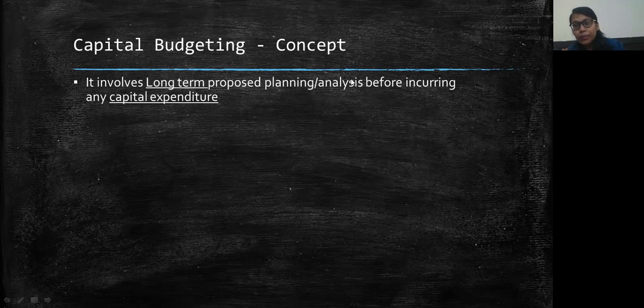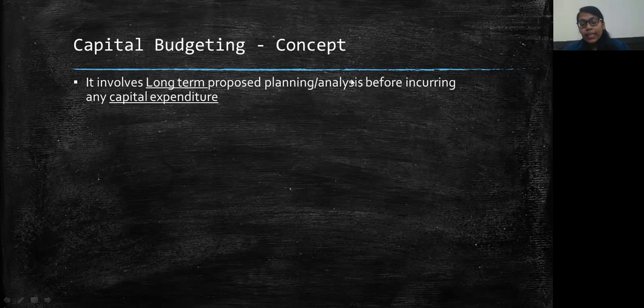While capital expenditure is an expenditure which you are not going to incur more often. Let's say in a time span of 5 years, you incur that expenditure once in a while, whereas a revenue expenditure you incur on a day-to-day, monthly, quarterly, or yearly basis.